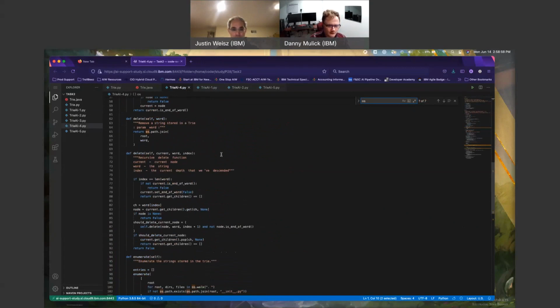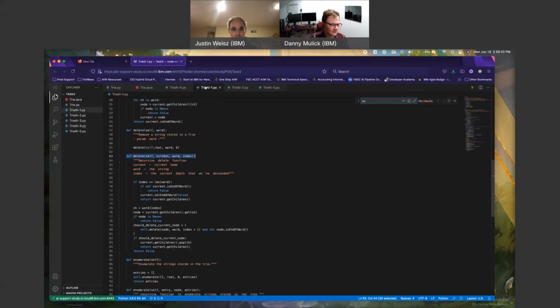There's not even a call here for the recursive on delete. I don't like that. I like this one much better. Versus delete function. Current is current node. Word is the string that I will be deleting, and index is the current depth that we have descended. If index equals len word, I'm not there. So if I'm at the end of my word,